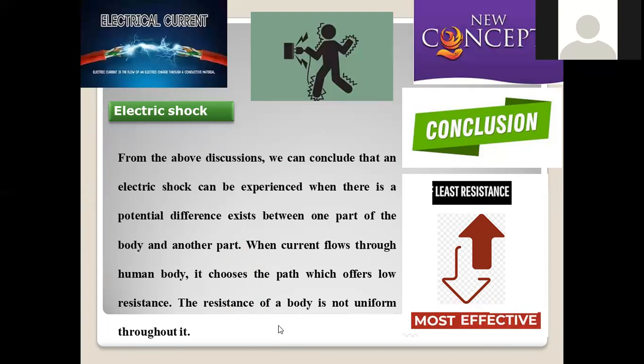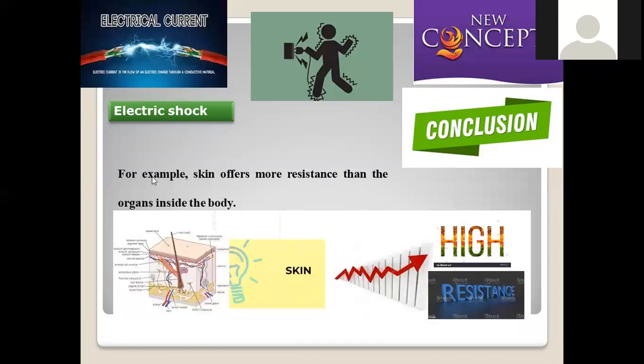All these are present in our human body. And if such kinds of ions are there, they are freely moving current from one region to another, so that resistance at that instance will be less, and that is prone to a high risk of electrical shock. Now, for example, skin offers more resistance because it is the protecting layer.